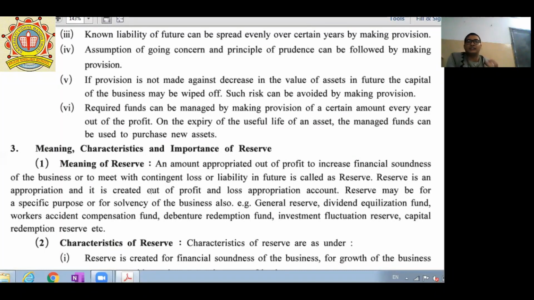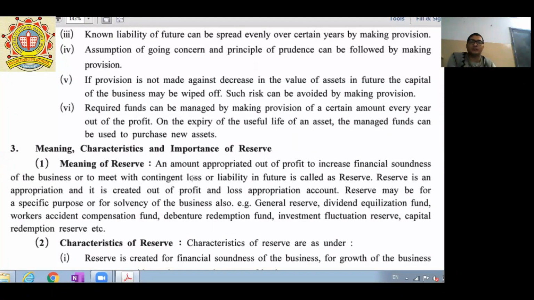if your parents are saving 20,000 rupees every month and 80,000 is for your regular expenses, etc., then we can say that this 20,000 is a reserve. Same way, in a company, if the company creates a profit of 1 crore and has its own expenditure of 80 lakhs, then we can say that this 20 lakhs is a reserve. And this reserve is to meet the contingent loss or liability.